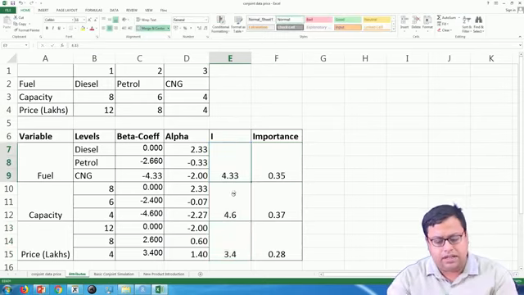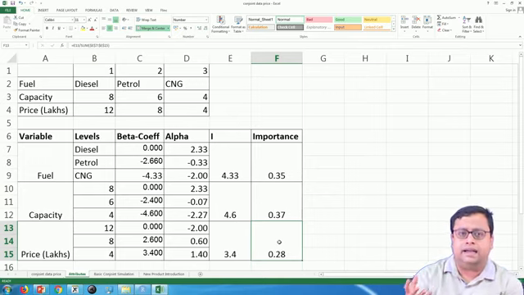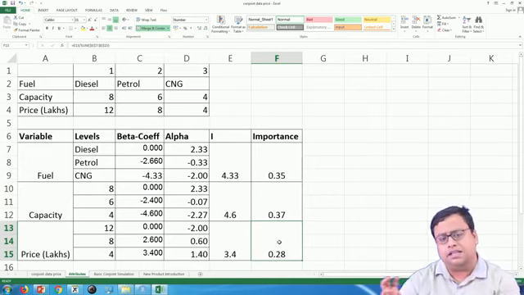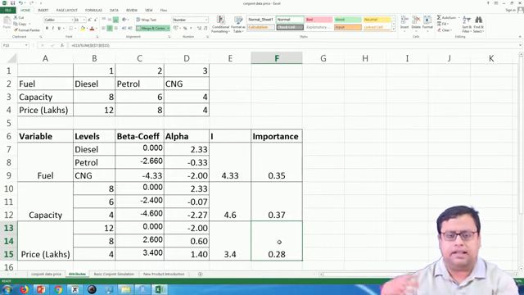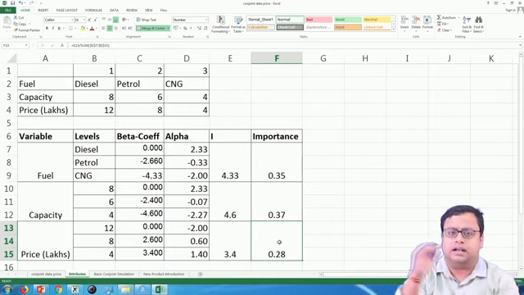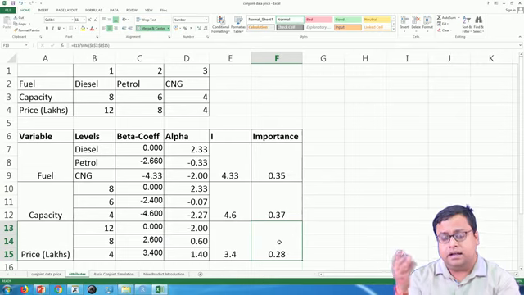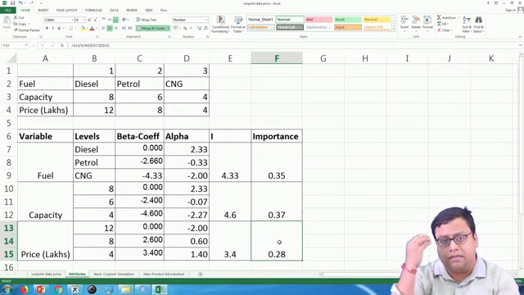So, these three values I found are 0.35, 0.37, 0.28, which gives me an idea that capacity is more important. The next important variable is fuel and the third important variable is price. So, I get a preference, and these preferences are not coming from the customer's mind or whatever they are saying, probably it is coming from the customer's mind.